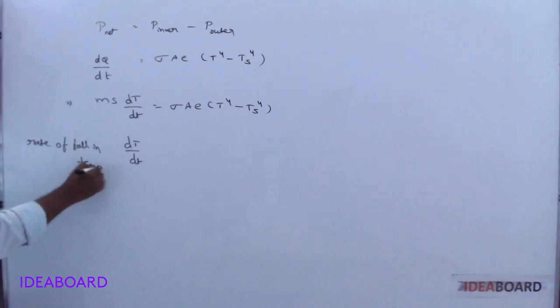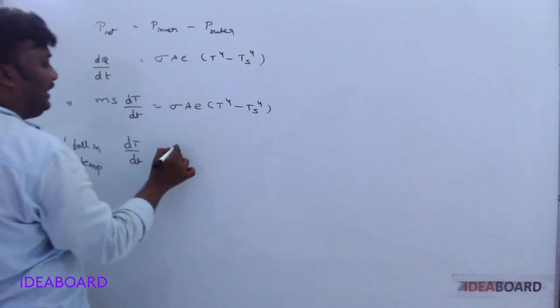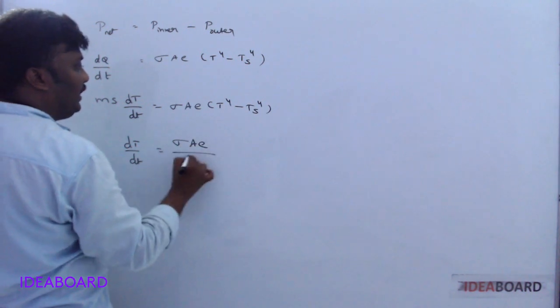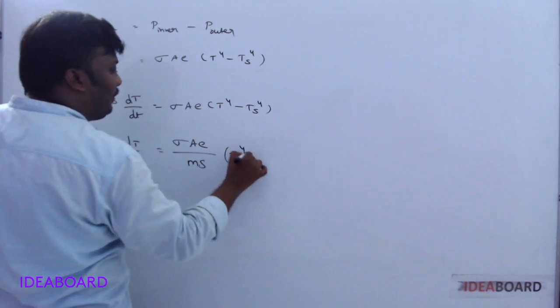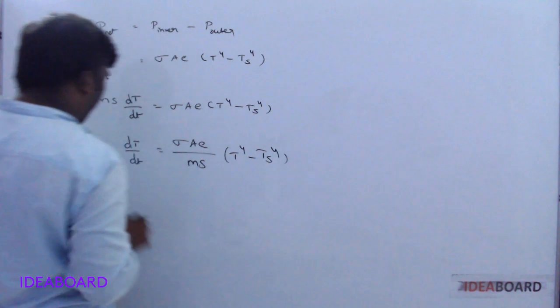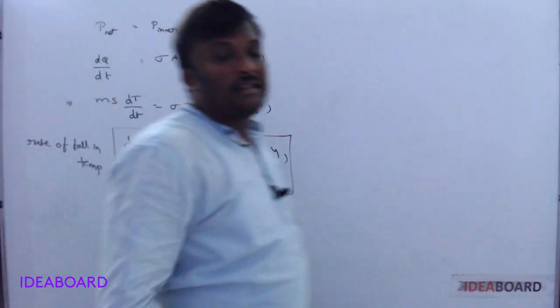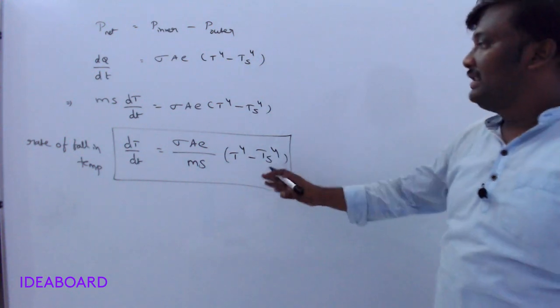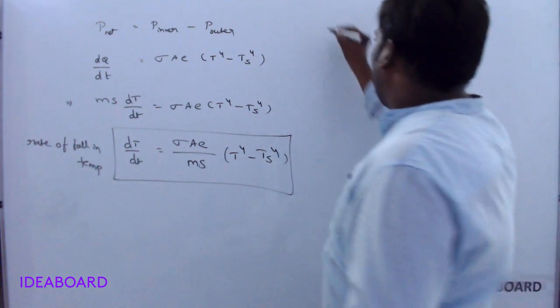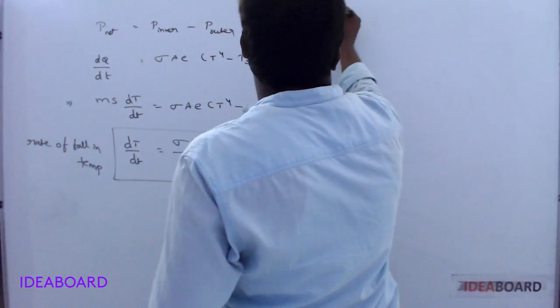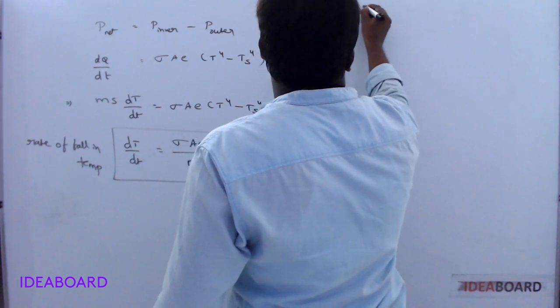Rate of fall in temperature is equal to sigma AE by ms into T power 4 minus Ts power 4, where ms will be taken that side. This formula is also useful for objective purpose. If they ask rate of fall in temperature, use this content. Okay. Last, Newton's law of cooling.